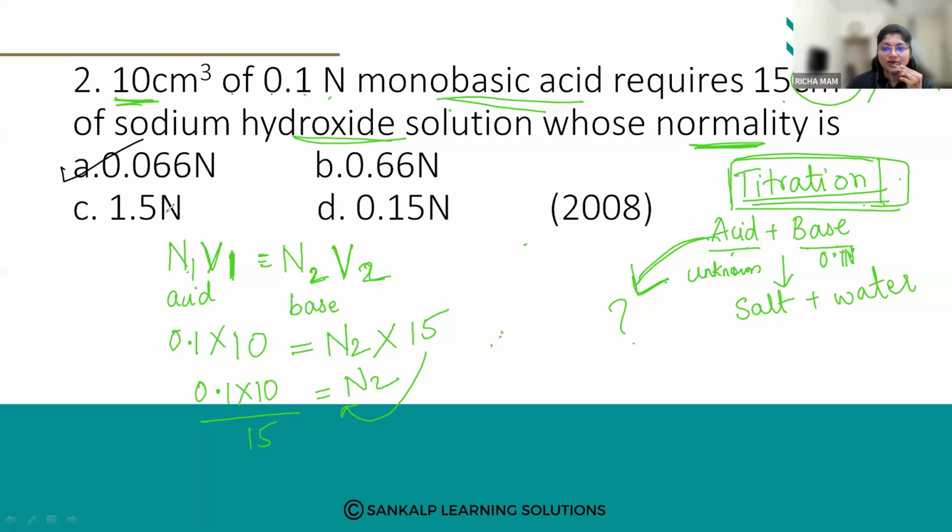Another solution will be an unknown solution, of unknown concentration. We are going to find out the concentration of that unknown solution by titrating it against the known solution. So this is the concept behind the titration.